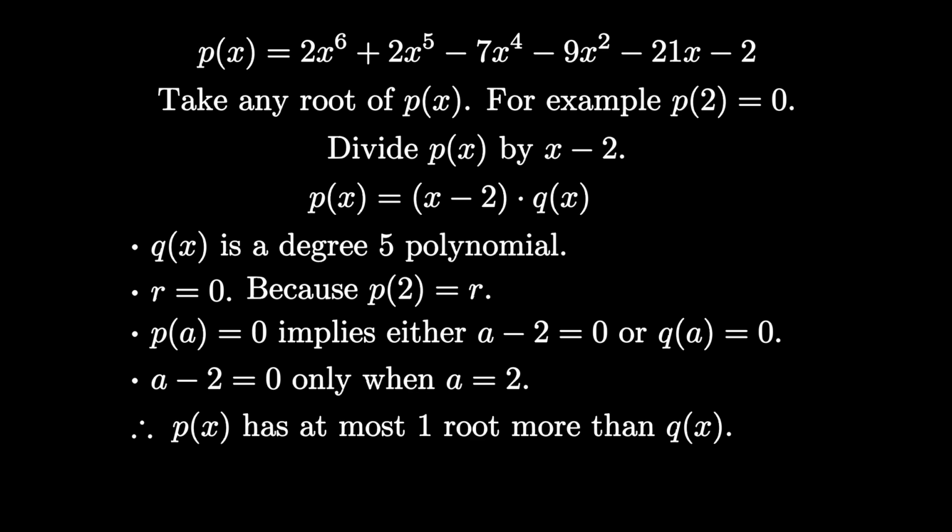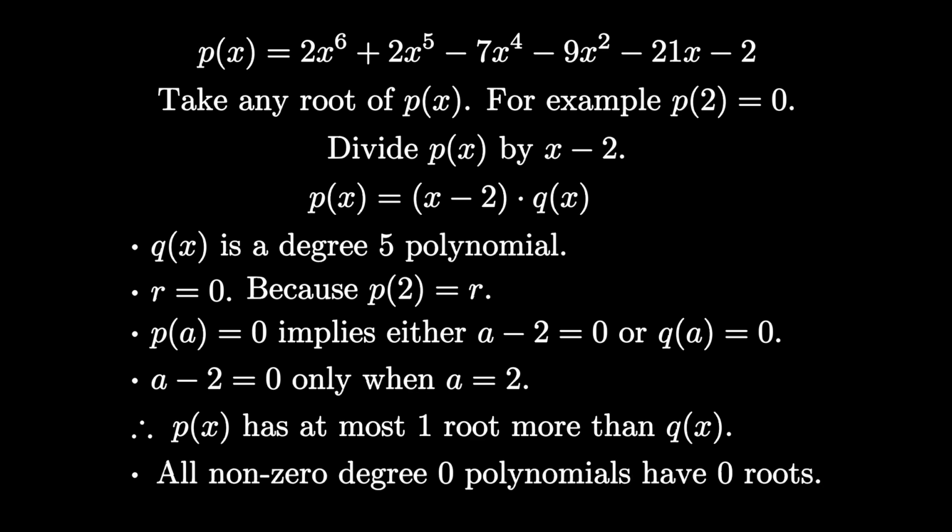Now we can repeat this argument. A degree 5 polynomial can have at most one root more than some degree 4 polynomial, which can have at most one root more than some degree 3 polynomial, and so on. If we continue this argument, we reach the conclusion that a degree 6 polynomial has at most 6 roots more than a degree 0 polynomial where the coefficient of x to the 0 is non-zero. But a degree 0 polynomial with the coefficient of x to the 0 being non-zero is just a non-zero number.